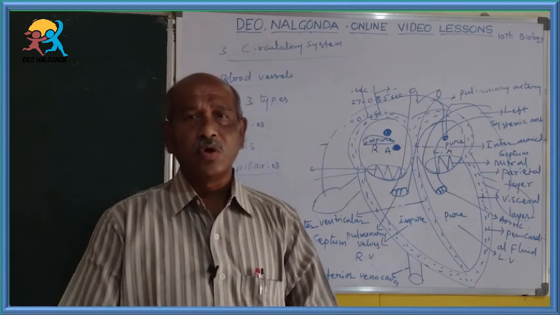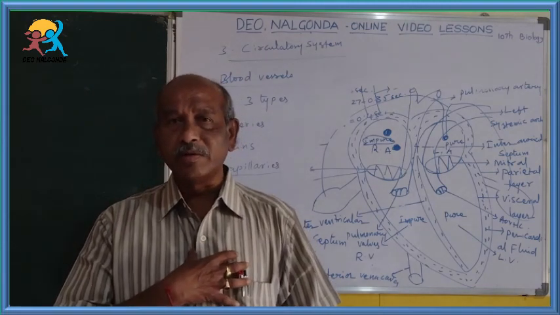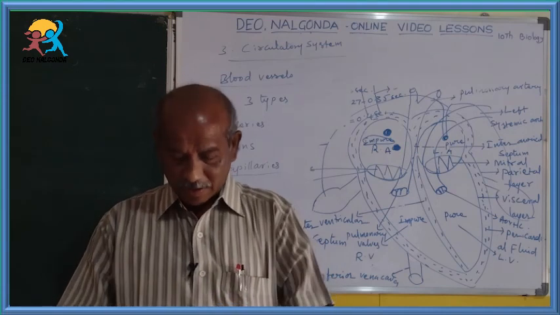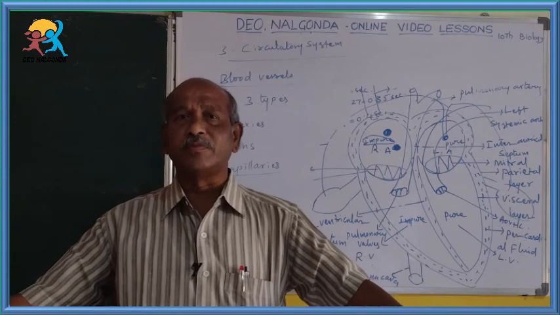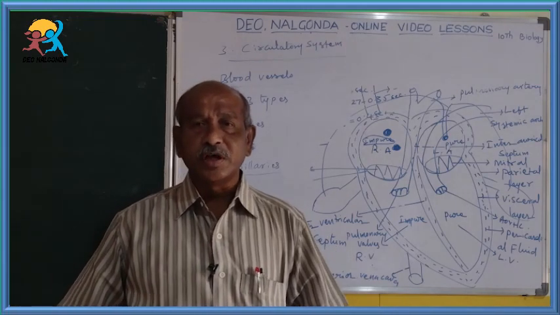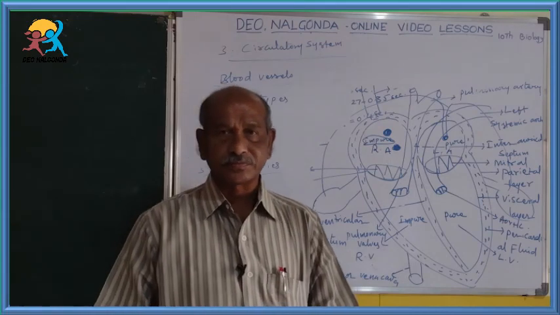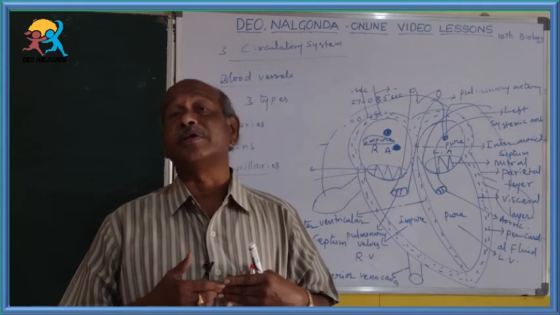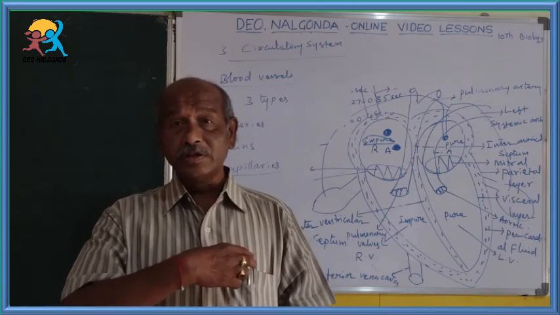So an artery is a very big blood vessel that starts from the heart. But as it goes to different parts of the body, it divides and redivides, and at last in the tissues, it becomes capillaries. Similarly, veins start with capillaries and end with a big vein.